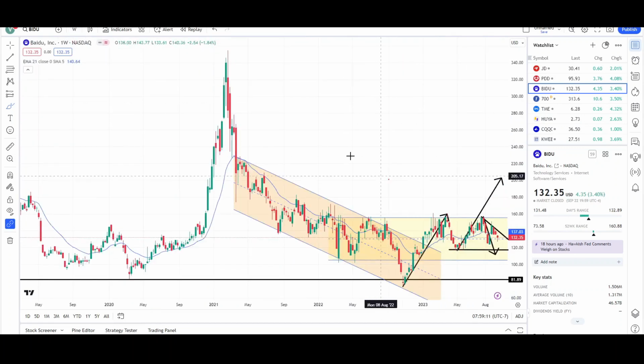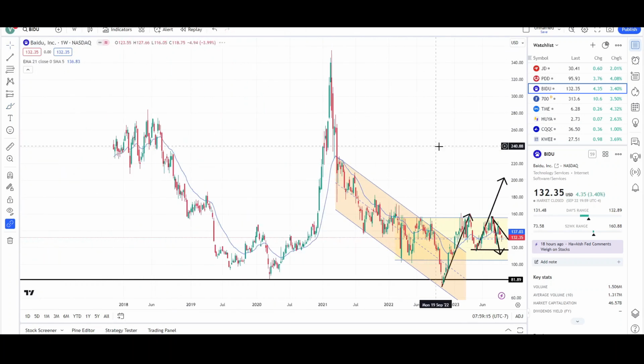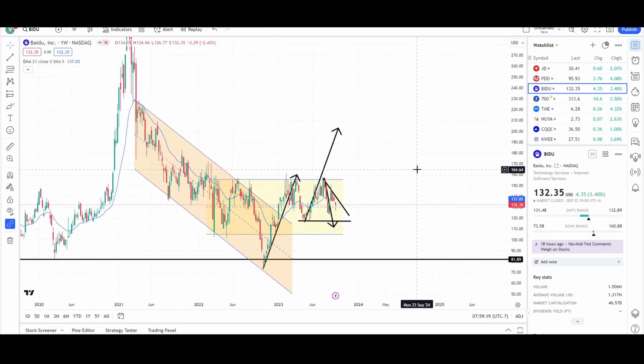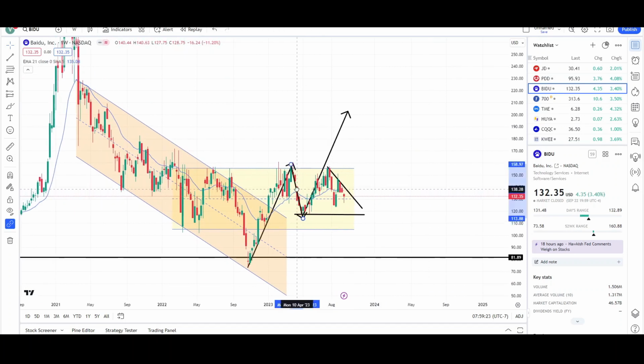Here's a take on the weekly chart. After a downtrend gets a break, you expect two attempts in that direction, and that's what bears are attempting to do. You see there was one attempt down right over here in the past. We're in the formation of the second attempt, and if it fails any time now, we could probably see a strong reversal from Chinese stocks.